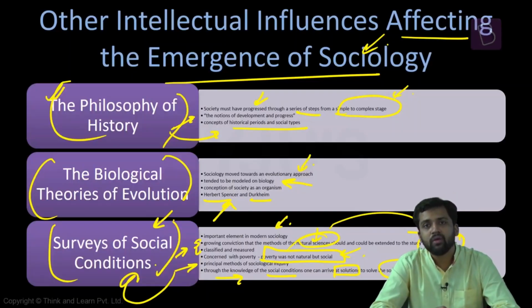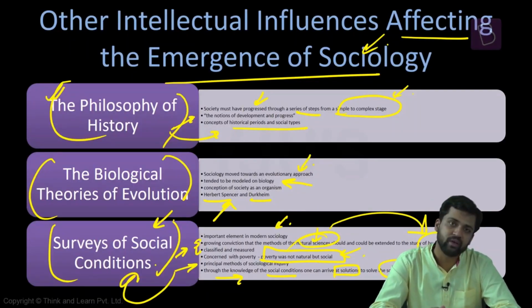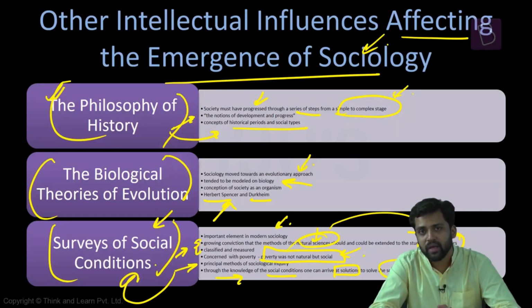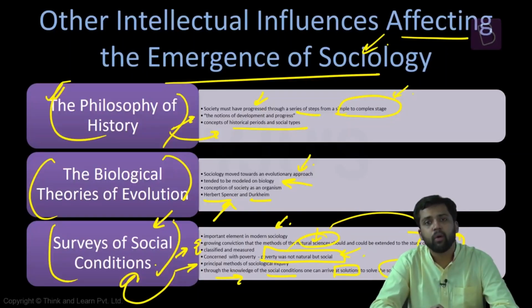To answer those questions and solve these issues, a new kind of discipline emerged over a period of time. This new discipline is sociology, and it tries to understand society in a scientific manner. Sociology is nothing but a systematic scientific understanding of society. All these influences and major developments that we saw directly or indirectly contributed to the emergence of sociology as a discipline in itself. So this is about the first session, modernity and social change in Europe and the emergence of sociology.